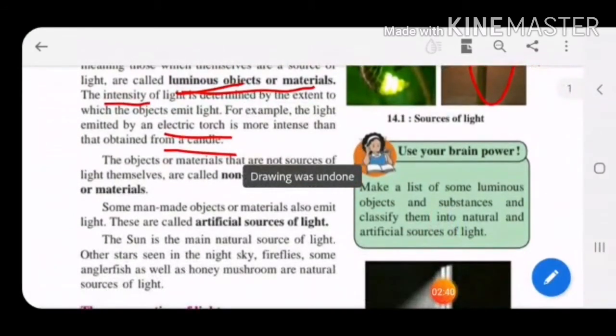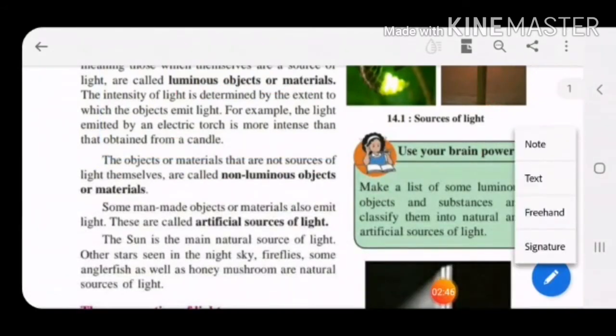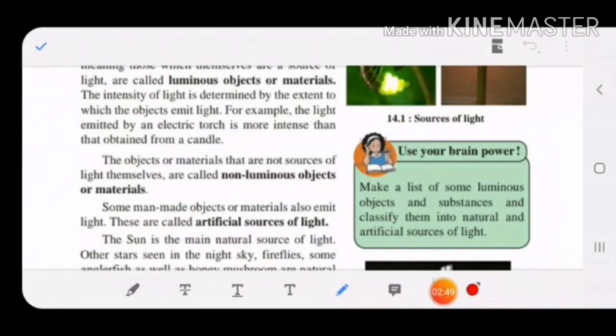Non-luminous objects are the objects or materials that are not sources of light themselves. Children, non-luminous means which do not emit light. One thing easiest I will say, that are not sources of light themselves means which do not emit light. They are called non-luminous sources or objects.